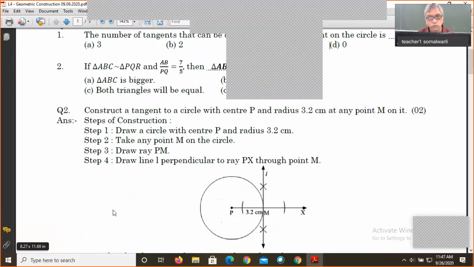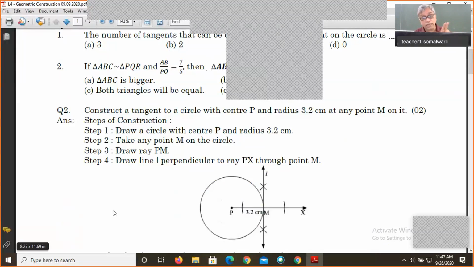How? Let us first understand how to draw the tangent from the given point on the circle. Now, draw a circle with center P, keeping 3.2 distance in the compass. In the compass, we have to take 3.2 distance and we will draw the circle. After drawing the circle of 3.2 centimeter, we'll select any point of the circle.